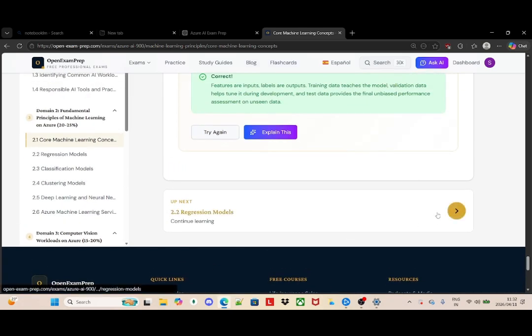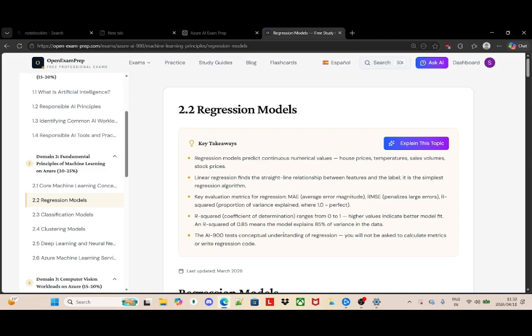Now we go to regression. What do I know about regression? I said it is used when predicting a number, for example, the price of a house, the price of a product, the price of a laptop. We're going into those right now.